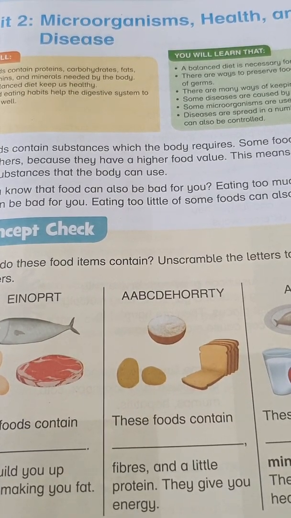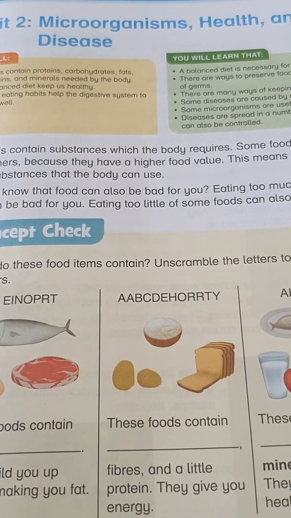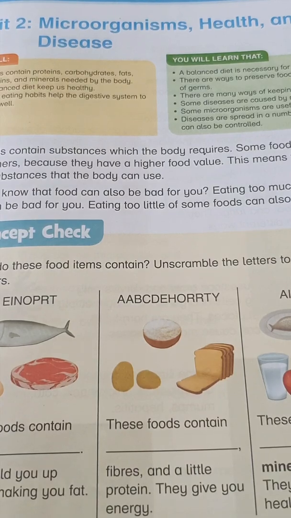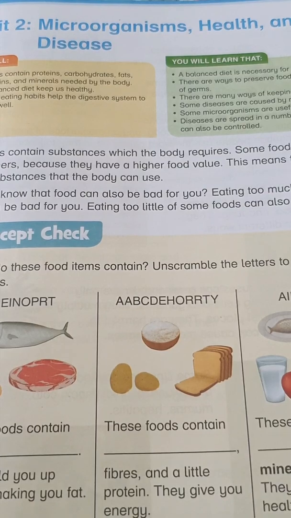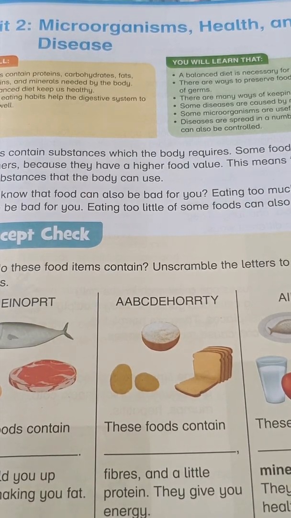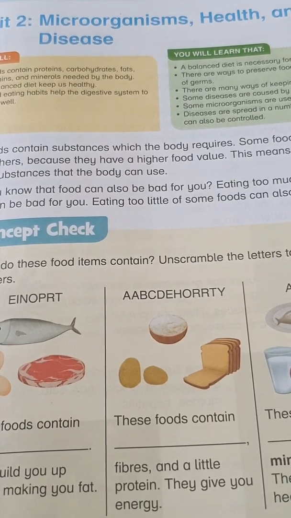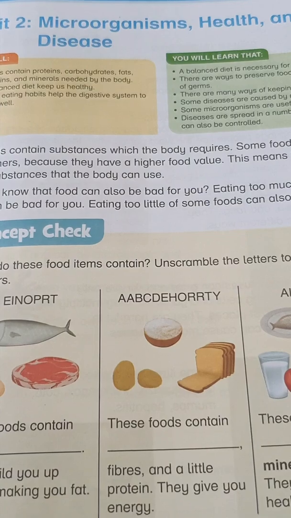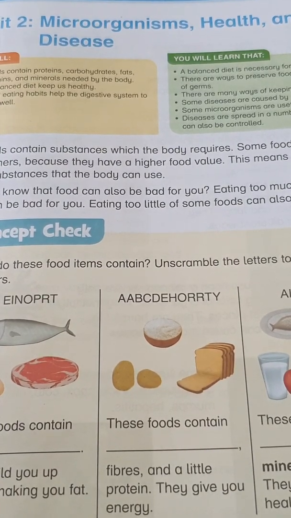Disease are actually those small microorganisms or bacteria which again we cannot see, but they attack our healthy bodies and make us sick. For example, we get coughing, we get flu, we get fever, pains, and all these are results of disease, or the food we take contains some disease or bacteria.